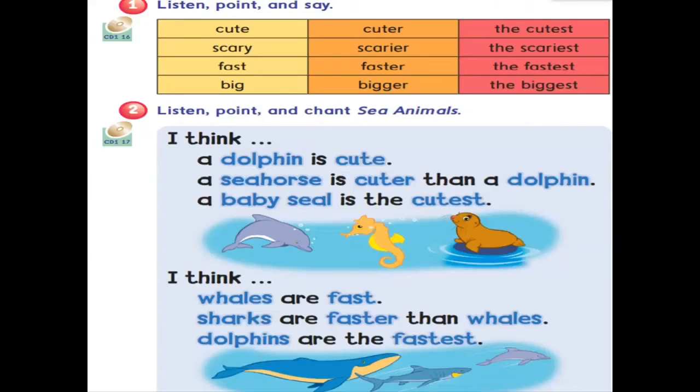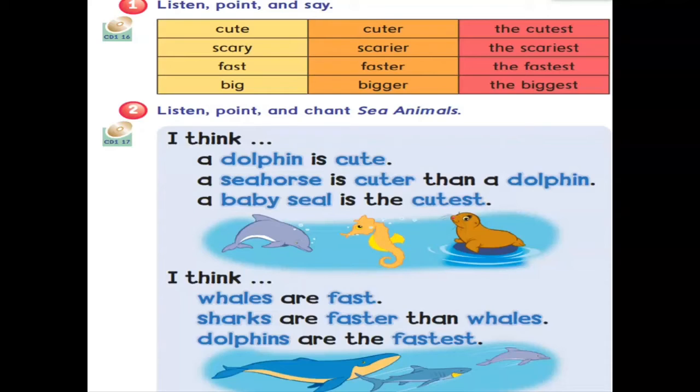Please open your book, page 12, and listen. Girls, my own lesson today is a little bit difficult. So please focus on this lesson. Listen, please. Grammar in action. Exercise 1. Listen, point, and say. Cute, cuter, the cutest. Scary, scarier, the scariest. Fast, faster, the fastest. Big, bigger, the biggest.